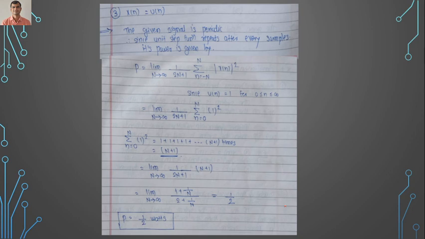X of n is equal to u of n. As I have mentioned earlier, u of n signal is periodic. The signal repeats after each and every sample. So for a periodic signal we can find its power. So first we have to go for power. The formula for power is here. The magnitude for u of n signal is 1, and it is valid for 0 to infinity.